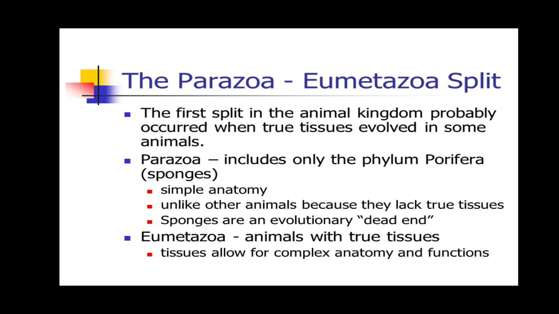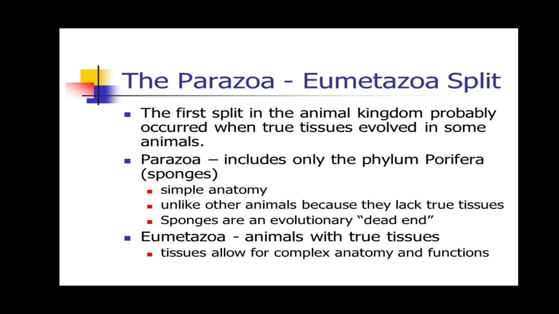Parazoa includes only the phylum Porifera, which are also known as sponges. These organisms have a simple anatomy, unlike other animals, because they lack true tissues. Sponges are an evolutionary dead end.